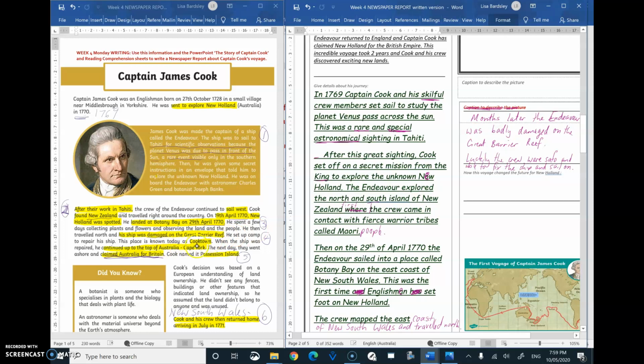Then I do want to mention about Cooktown, because it was at the top there, Cape York. They named it Cooktown after Cook, but it's also up the top there that he claimed Australia for Britain. Now it would have been called New Holland. They called that area Possession Island, possession meaning you own something. This is how this voyage changed the future for New Holland. Okay, at the end, so we'd write at the end of their brave journey,